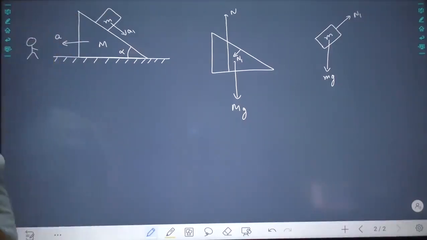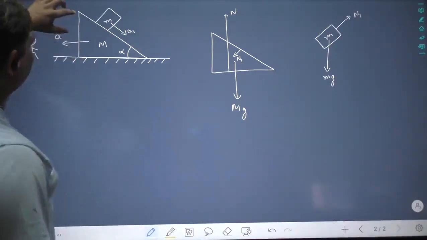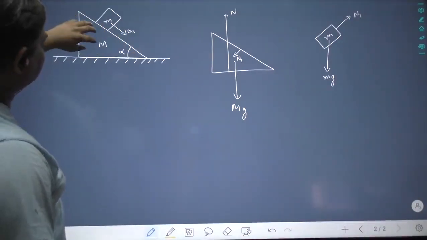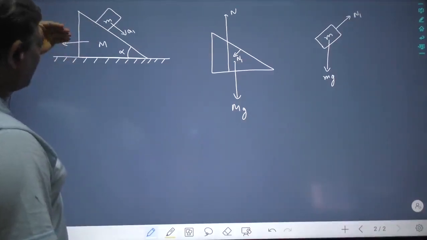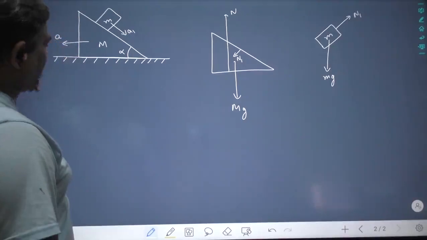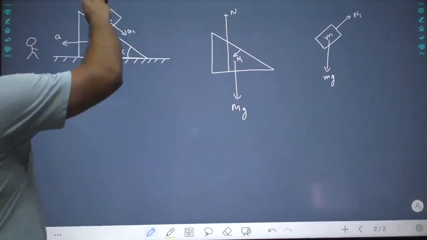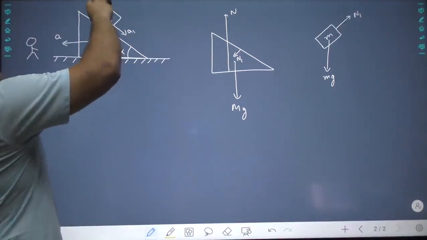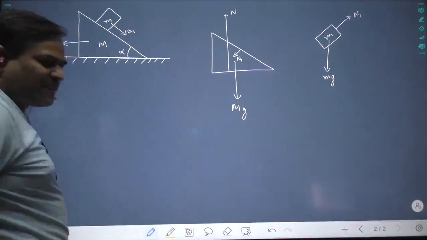With respect to Earth. Now what I have simply assumed is that the acceleration of this wedge is a with respect to Earth, the object on which it is put. And this has acceleration a1 with respect to the object on which it is put, this wedge.